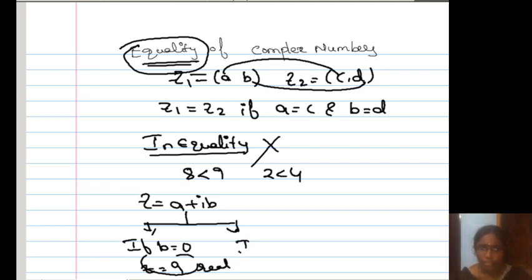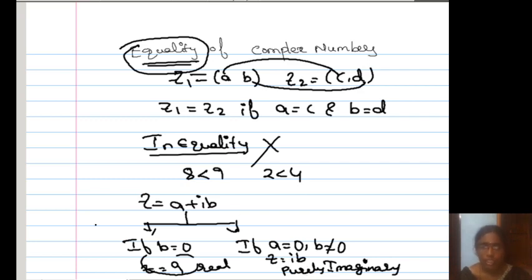If a is equal to 0, then z is equal to ib. In this case, a is equal to 0 but b is not equal to 0. Then z is equal to ib, which is called a purely imaginary number.